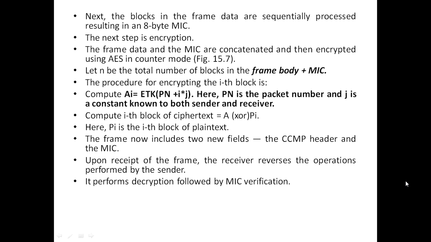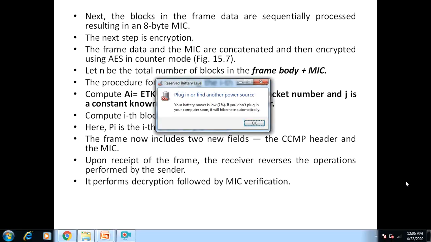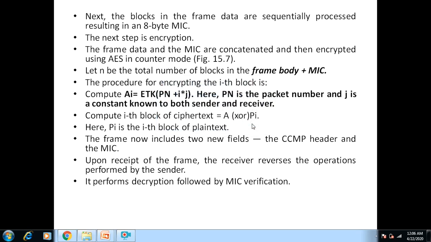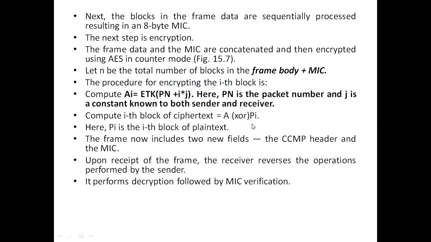Let n be the total number of blocks in the frame body plus MIC. The procedure for encrypting the ith block is: Ai equals E_TK(Pn + i × J). Here, Pn is the packet number and J is a constant known to both sender and receiver. Compute the ith block of the ciphertext. Here, Pi is the ith block of the plaintext. The frame now includes two new fields, the CCMP header and the MIC.